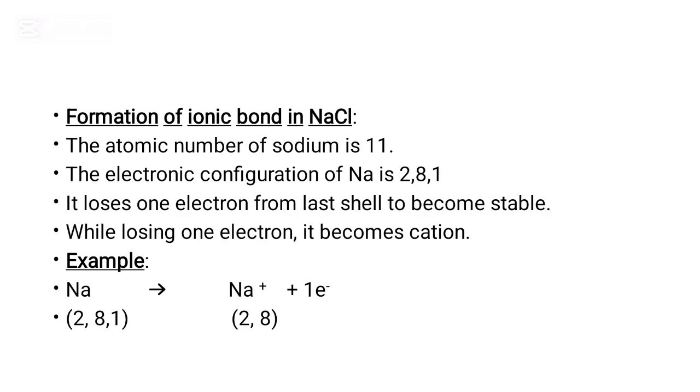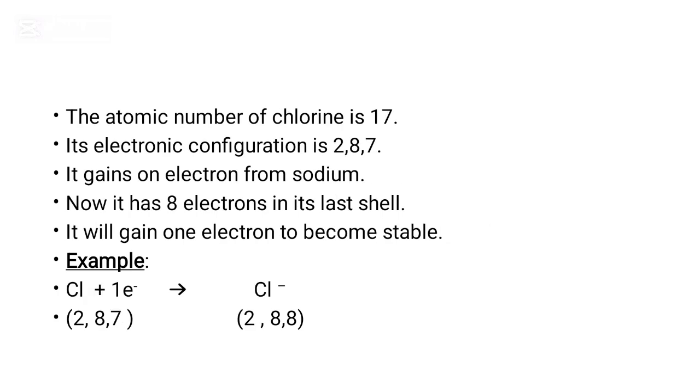The formation of ionic bond in sodium chloride. The atomic number of sodium is 11 and the electronic configuration of sodium is 2, 8 and 1. It loses one electron from the last shell to become stable, and while losing one electron it becomes the cation. In this example you will see that sodium atom has one electron in its last shell, and when the sodium atom loses this electron it becomes a cation.